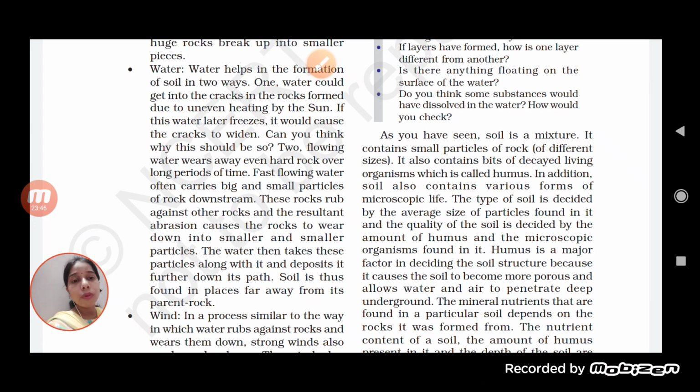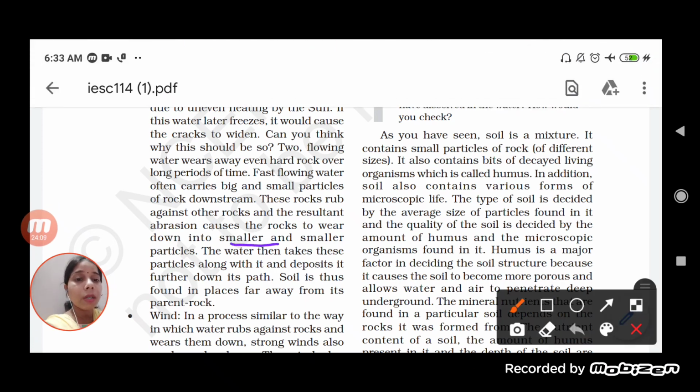Similarly here also, the rocks, when they are coming downward with the help of the water, collide with the other rocks, and due to which abrasion is formed in the rocks. Basically it occurs because of the collision, and this makes the rocks smaller and smaller particles.